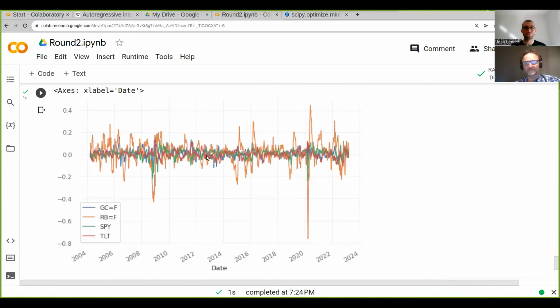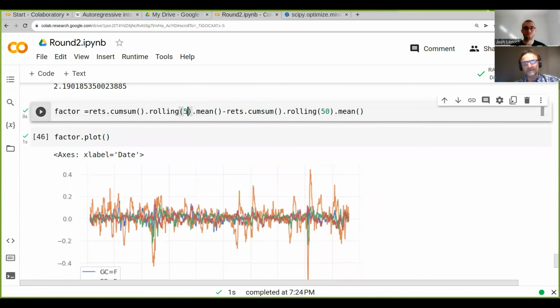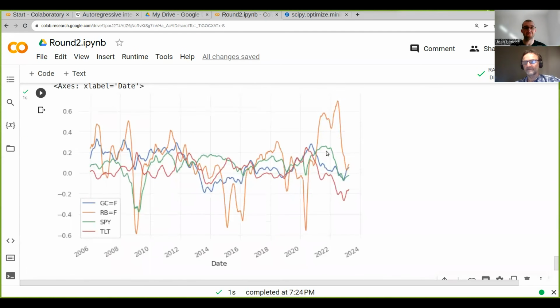So there you go. It oscillates a lot less. And now if we make this a lot bigger, let's say 50 and 500, you will see that there is actually a lot less oscillation in this. There you go.